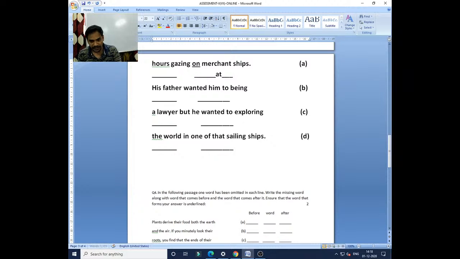The answer will be "at". But Elias, I would like to ask you, can you tell me why it should be "at"? Zanvi also, Arya Tapase also. Ishan Tapase, you have not answered. Okay, can anyone tell me why it should be? Why it should be "at"?